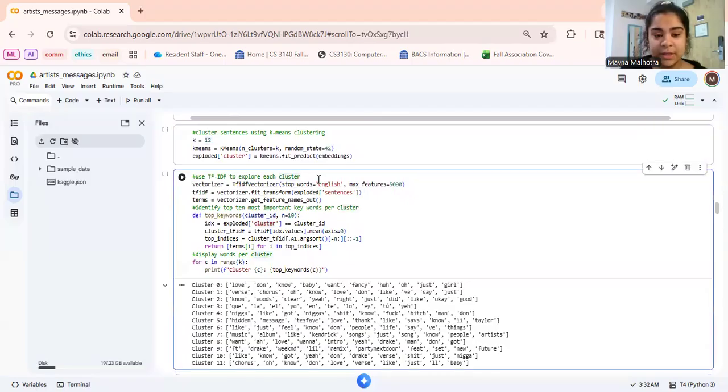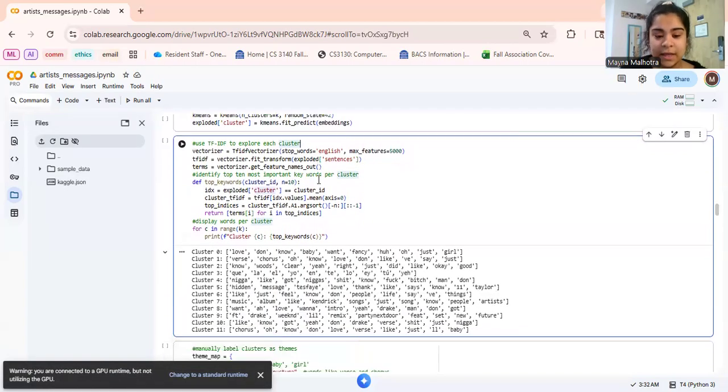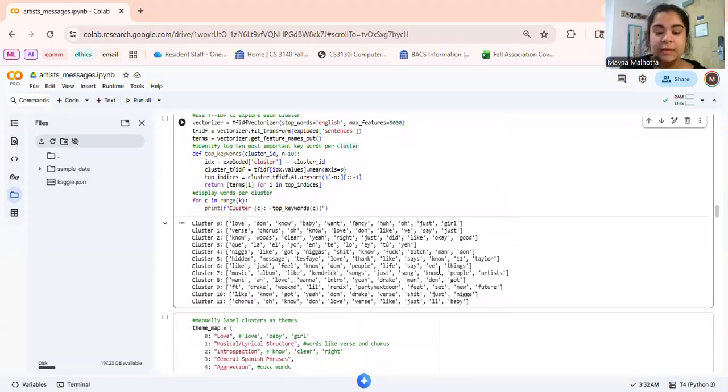In order to manually assign the clusters labels, I wanted to see the top 10 most important keywords per cluster, so I used TF-IDF for that. Here you can see the output of the most important words per cluster, and it grouped all Spanish words together. That skewed Bad Bunny's output because all of his songs are in Spanish.